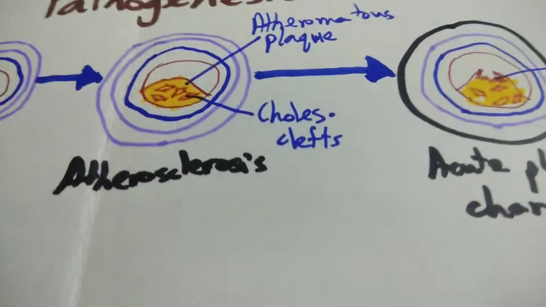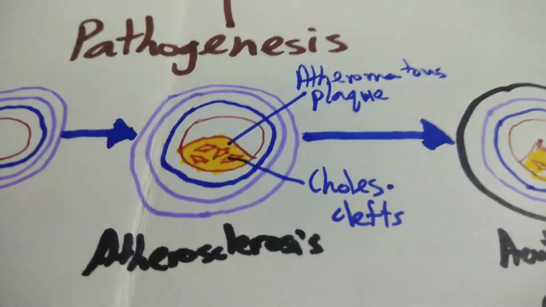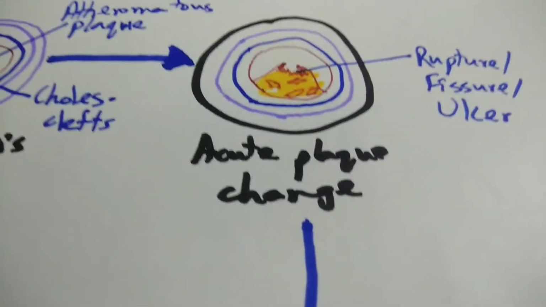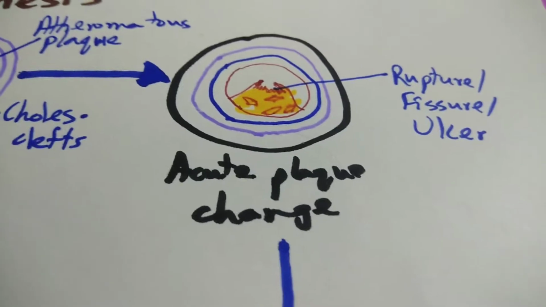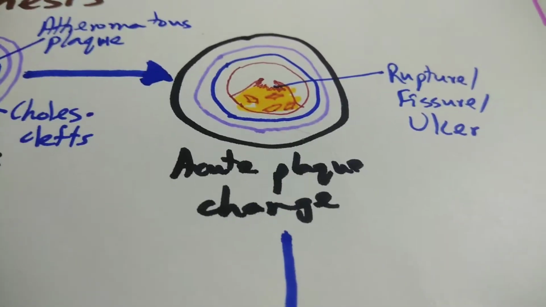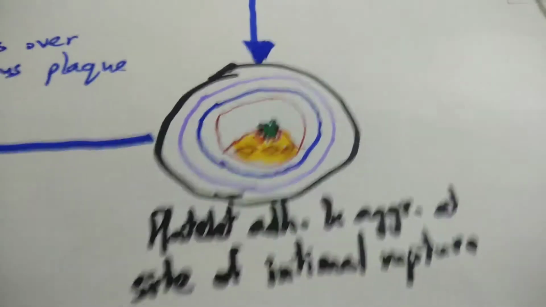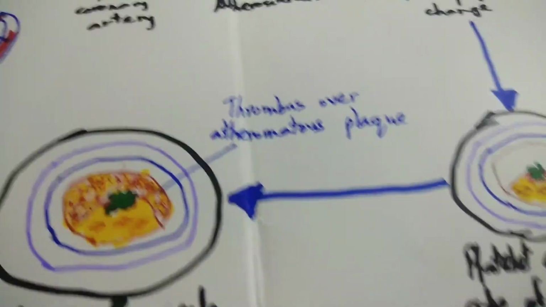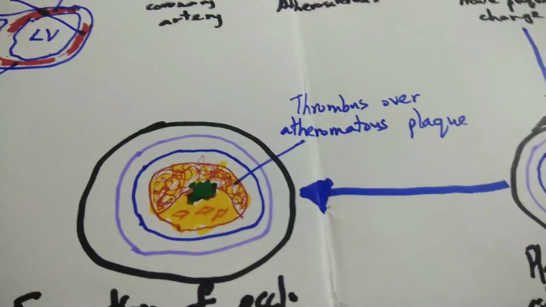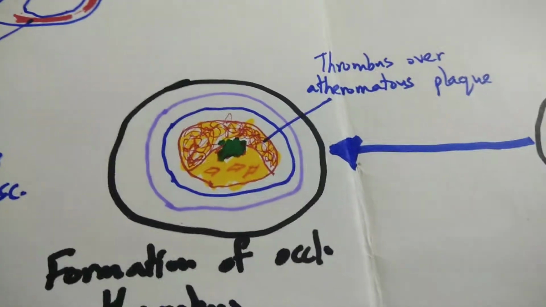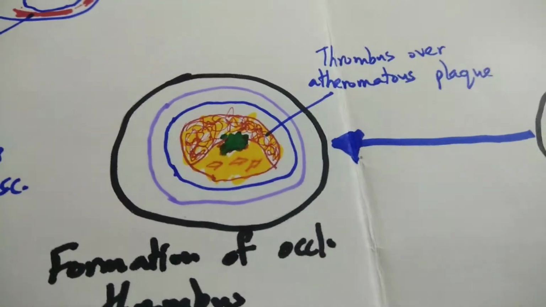Then you find atherosclerosis building up. There's an atheromatous plaque or cholesterol clefts developing beneath the surface, and it becomes an unstable one. So there's acute plaque change because the plaque can either rupture, fissure, or ulcerate. Then there's increased platelet adhesion and aggregation at the site of rupture of the intima. Then there's thrombus formation around that atheromatous plaque, so it's formation of the occlusive thrombus. This subsequently stops blood supply to the myocardium.